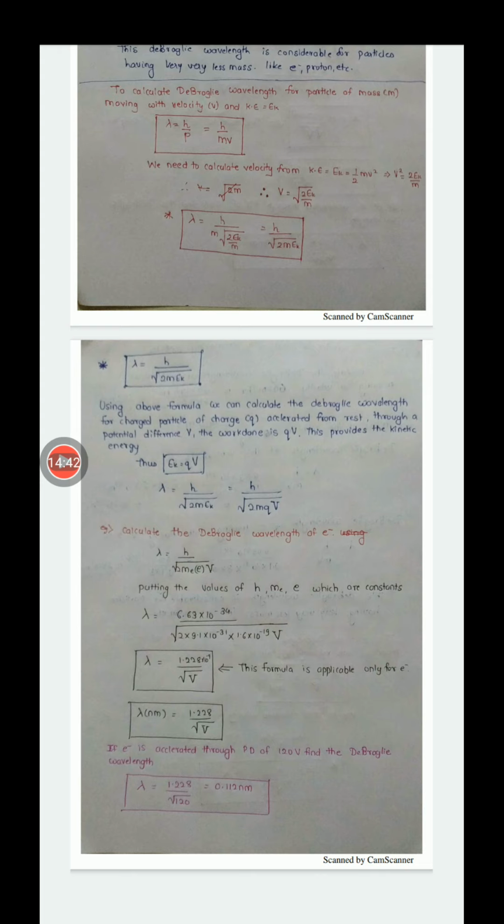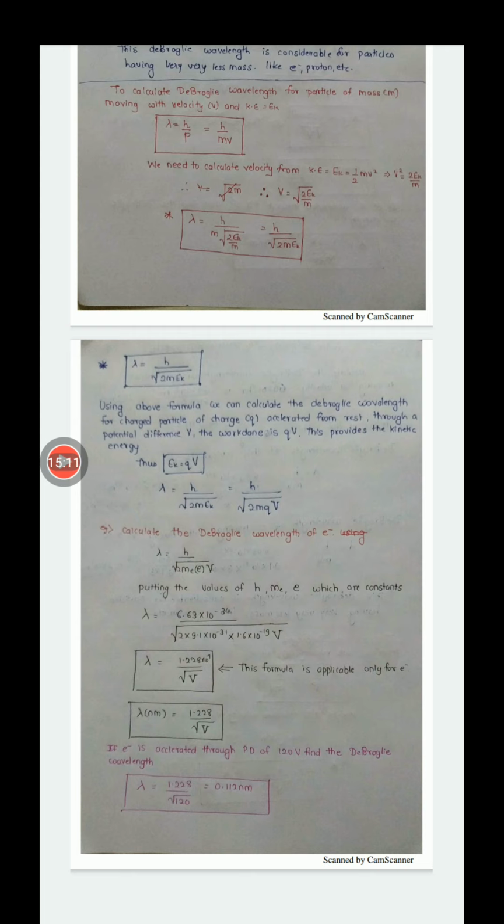So in this formula, when we put the mass and charge of electron, all the terms become constant except the potential difference that we apply, because h is Planck's constant, that is constant, 2 is constant, the mass of electron is 9.1 into 10 raised to minus 31 kg, that is constant, and the charge of electron is 1.6 into 10 raised to minus 19 coulomb, that is constant. So what is remaining? Only V is remaining.